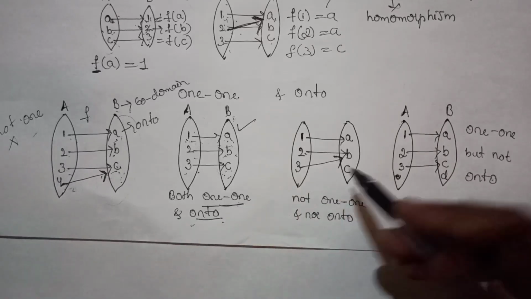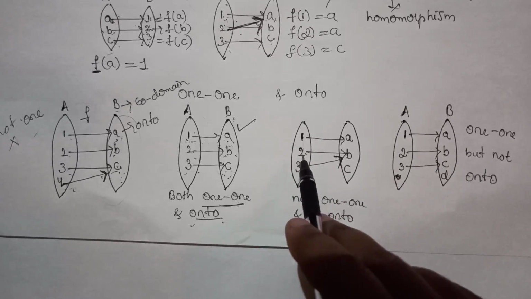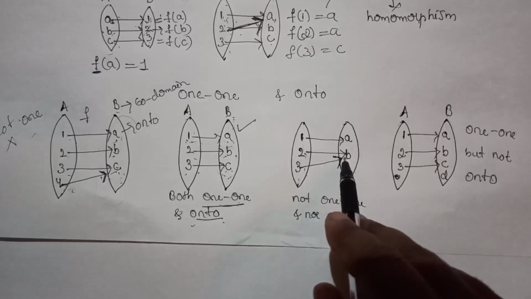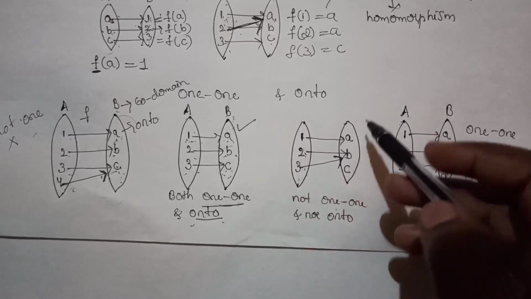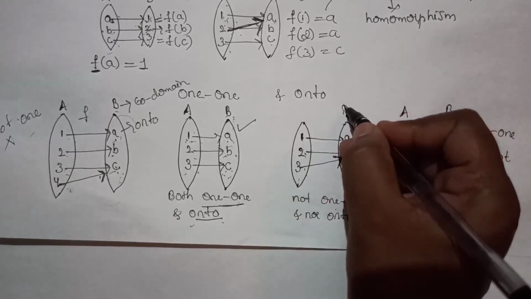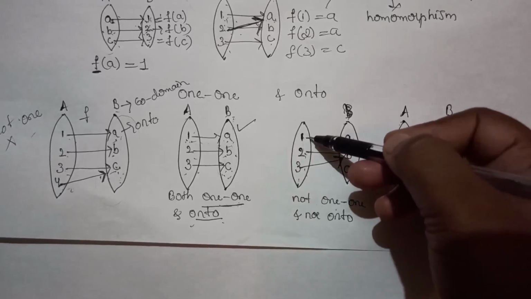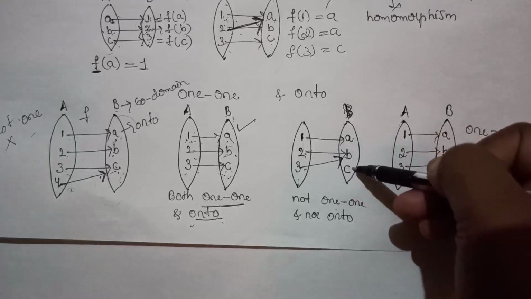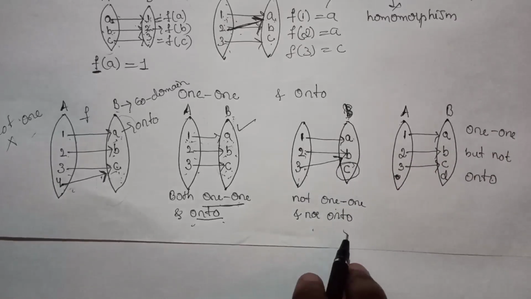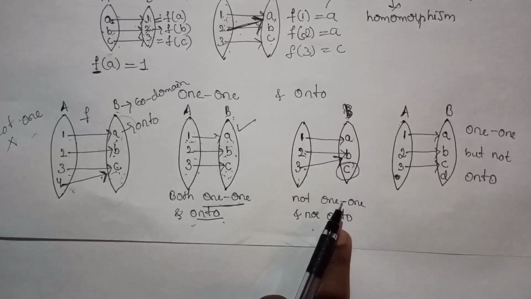Now see here, elements in the set A don't have different images, because 2 and 3 both have the same image, therefore it is not 1-1. And come to the onto. In the set B, it has a total of 3 elements, but element A has a pre-image, B has 2 pre-images, but C doesn't have any pre-image, therefore it is not onto. Therefore this is a mapping, correct, but it is not 1-1 and onto.